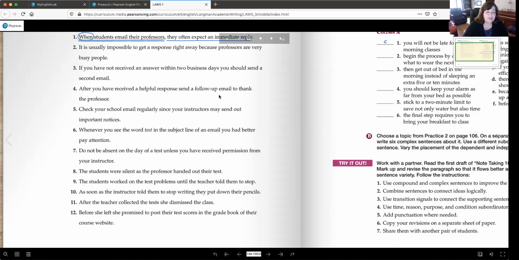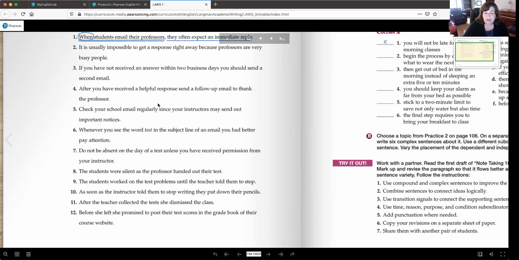Okay, let's go to number 4. I really wish there was a way I could make marks here, but I just don't see how I can do that. So hopefully you can just follow along with me. So number 4, after you have received a helpful response, send a follow-up email to thank the professor. And I believe you were supposed to fix the punctuation as well. So we have the 2 parts: after you have received a helpful response, and the second part, send a follow-up email to thank the professor.